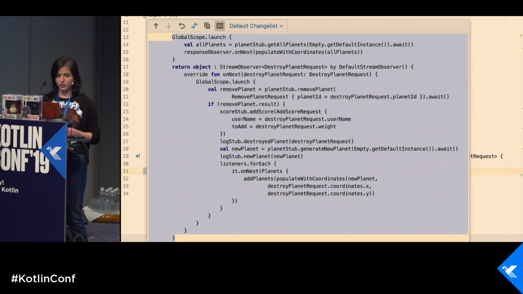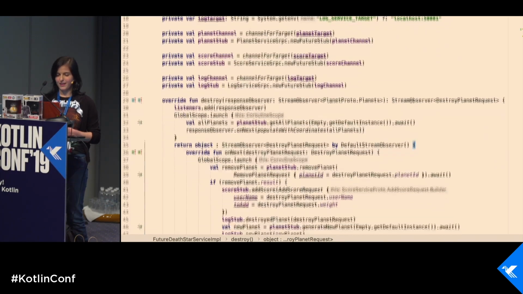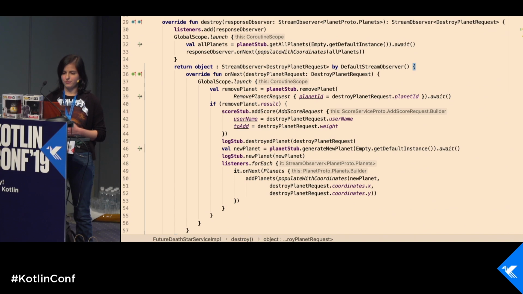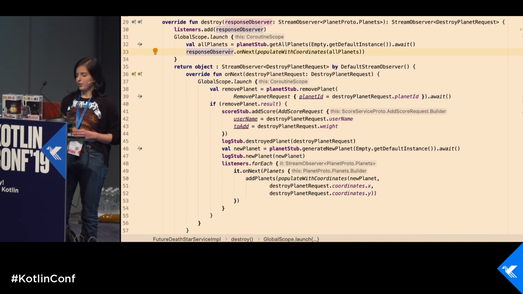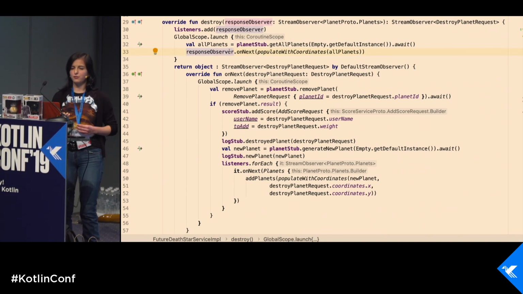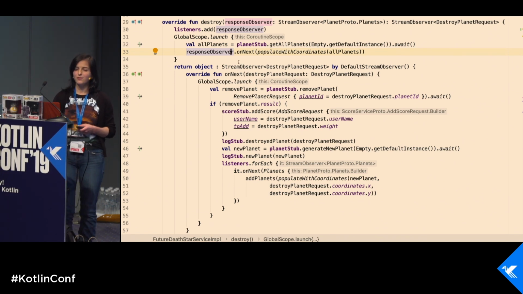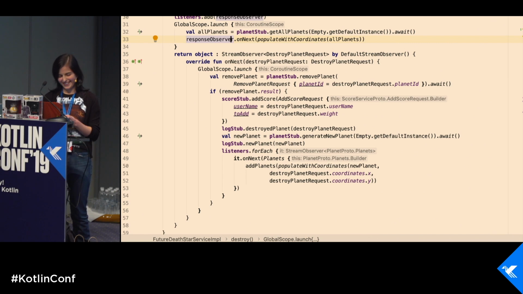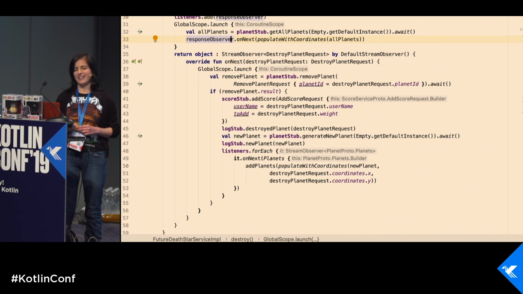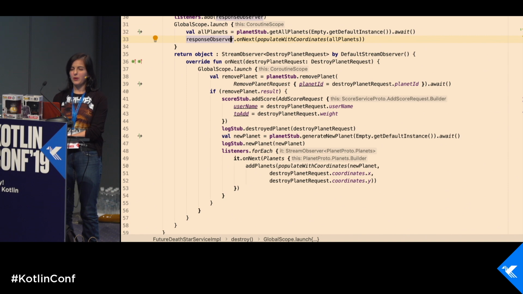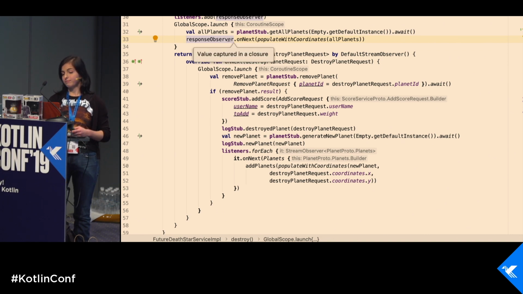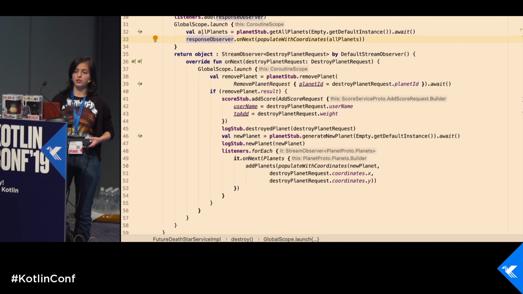Yes, I'm doing this cheat again. So what do we do here? We launch a coroutine here. Note that GlobalScope is not that good. You'd better use some other coroutine scope, but it's a demo. So don't do what I do. So what I want to show you: we do the same stuff here. We call getAllPlanets, and we send these planets to our response observer.